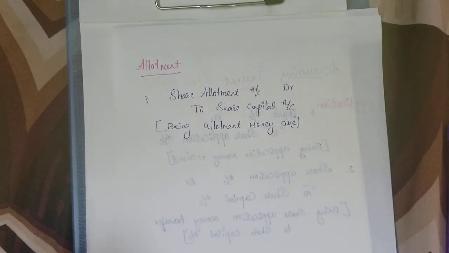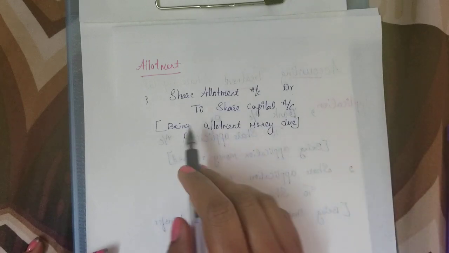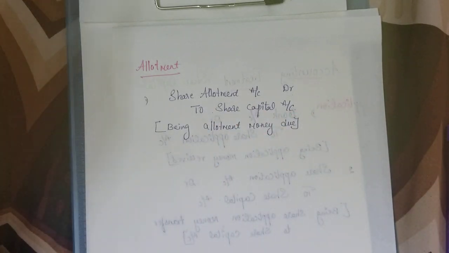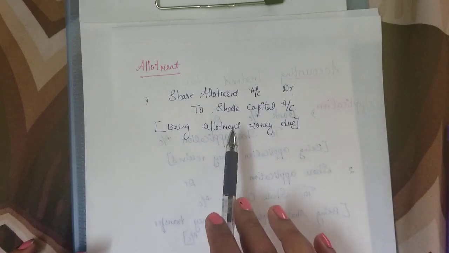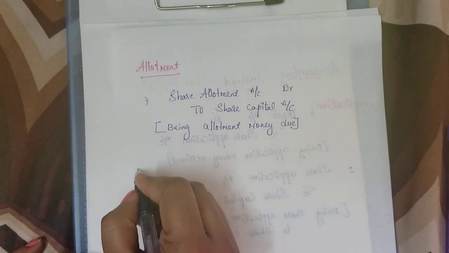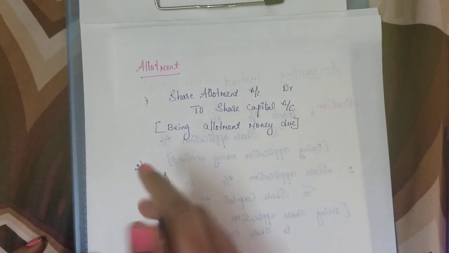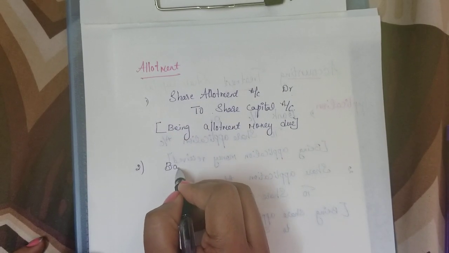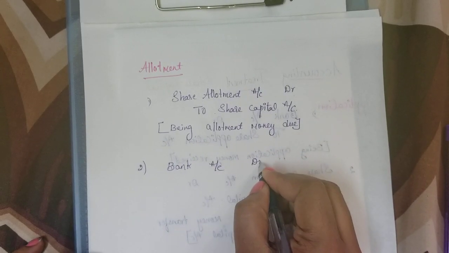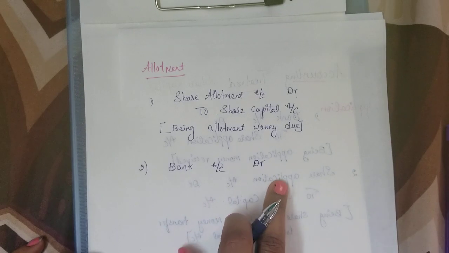Okay. So they have purchased the applications. Now the company is about to do the allotment. Once the number of shares is allotted to this particular person, he has to pay the allotment money. Now that is the amount due. That is the first entry. The second entry will be for allotment money received. Whenever we are receiving the money, the bank account will be debited.